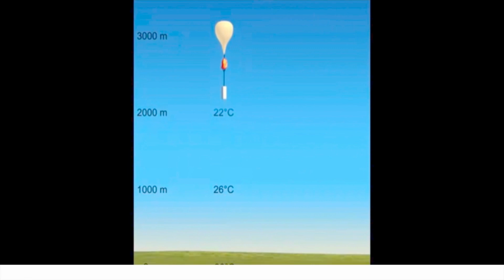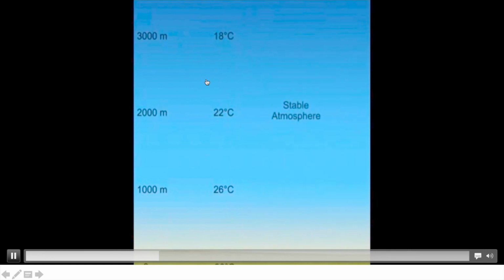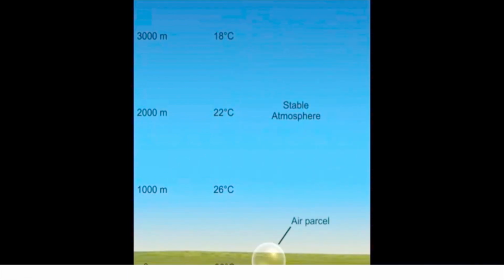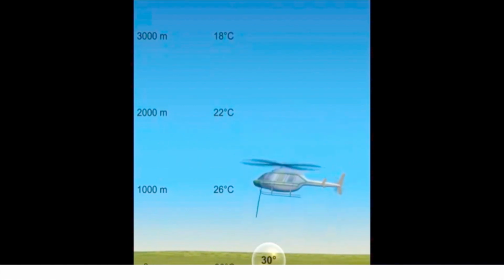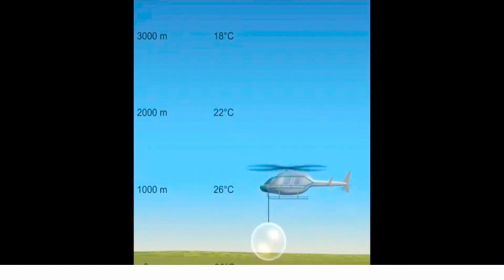And I told you this environmental lapse rate is never the same. Minus 6.5 degrees Celsius is an average value. It may vary. So here the environmental lapse rate is what? 4 degrees Celsius per kilometer. Okay, so at each kilometer we have 4 degrees change. Now this is a stable atmosphere. In a stable atmosphere, I told you the parcel temperature is always less than the surrounding. Now see, at Earth's surface the temperature is 30 degrees Celsius.